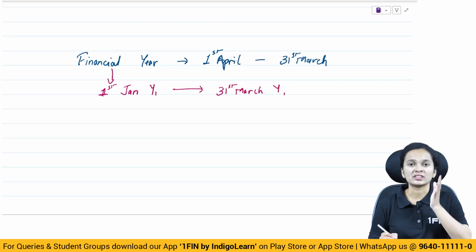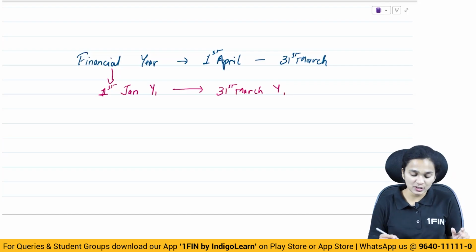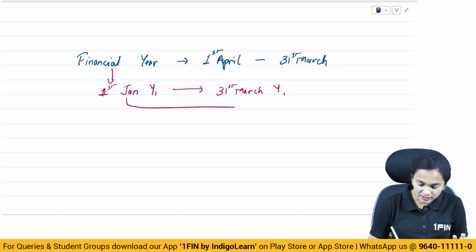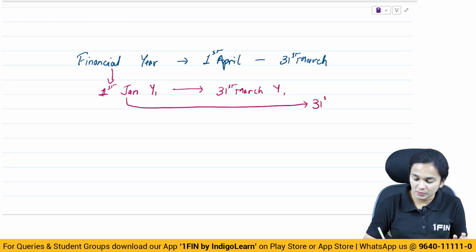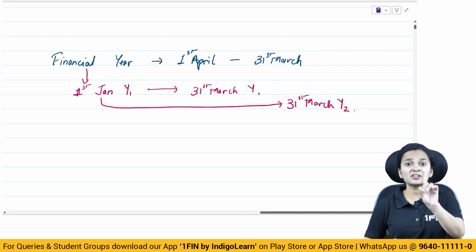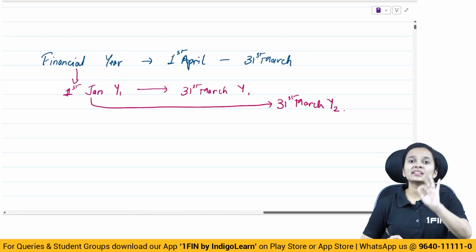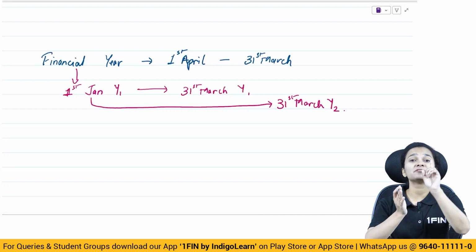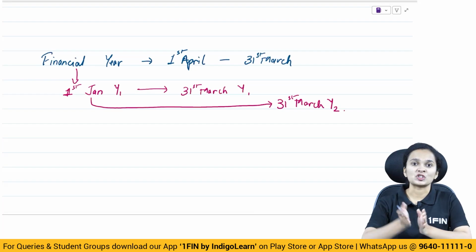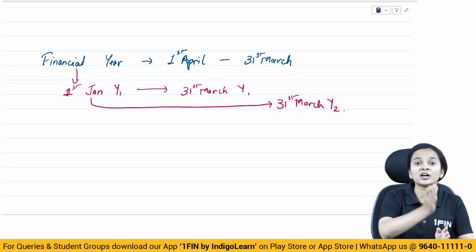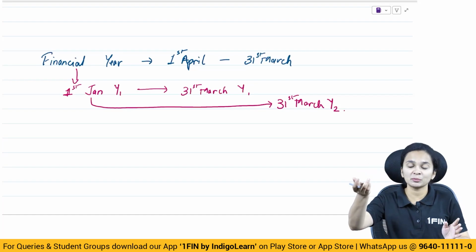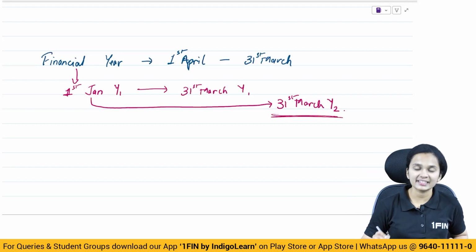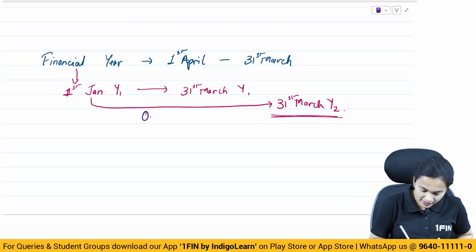But in this situation, it says that if the company is incorporated on or after 1st of January of a year, then for the first financial year, we will end the year on 31st March of year 2, the following year.